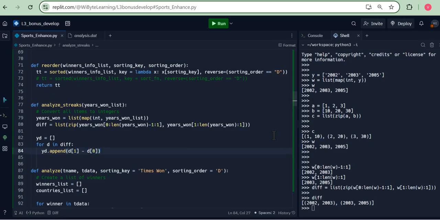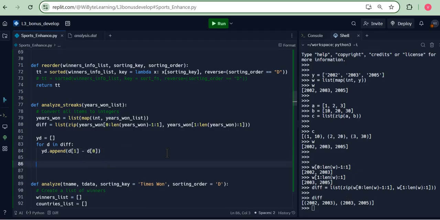Now, why does this work? Because remember, d here is going to be a tuple. So we are just running through this list of tuples. I'm saying this minus this, this minus this, and so on and so forth. I will end up with yd as my list of differences, exactly like I had been describing it earlier.